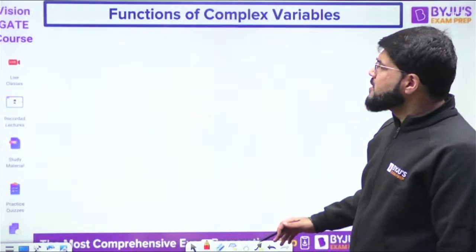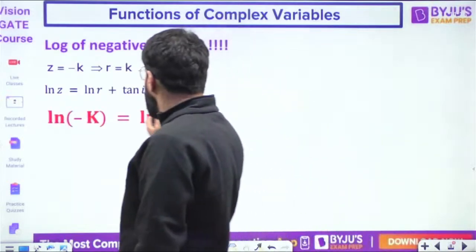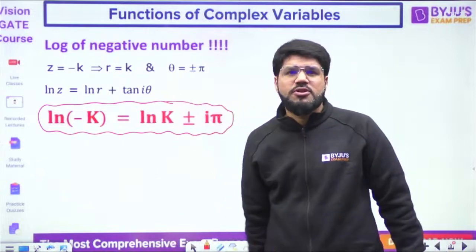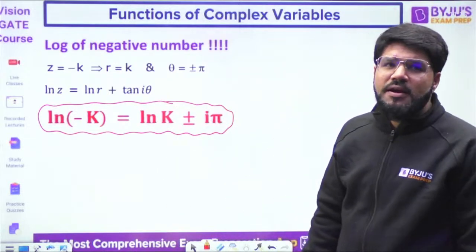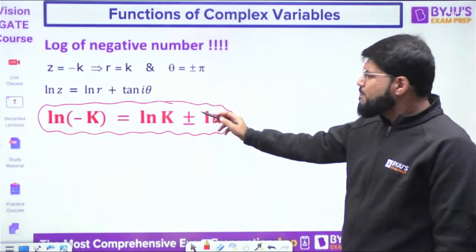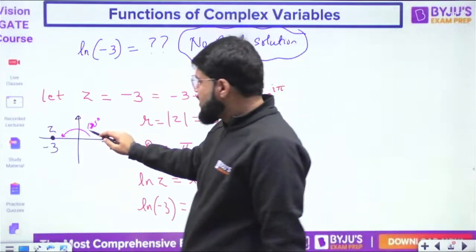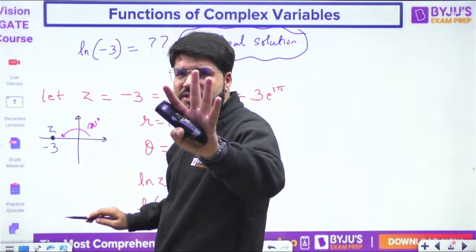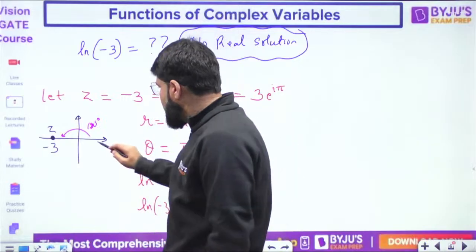Not only this, remember, in general, when you want to define log of any negative number, log of minus k can be written as log of k plus or minus i pi. Why plus minus both? Look, I measured the angle anti-clockwise, suppose you say the angle is with respect to the positive x-axis. That is what we know.